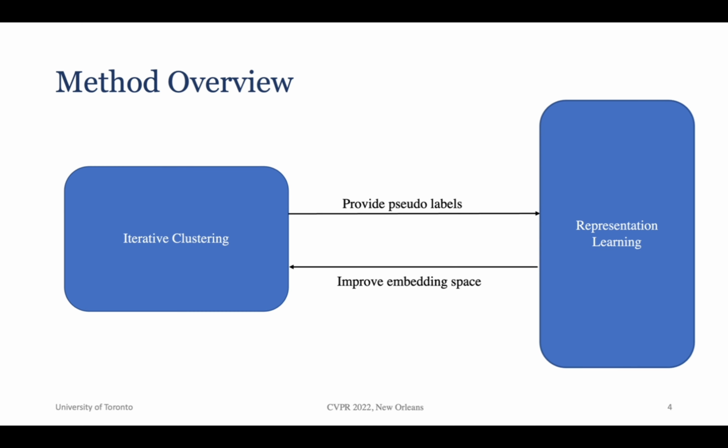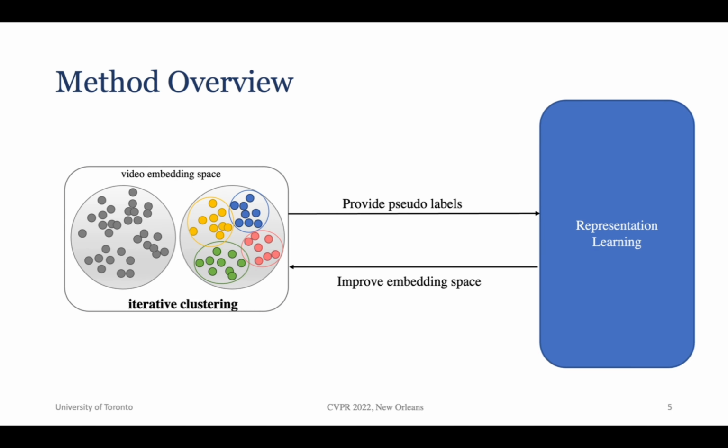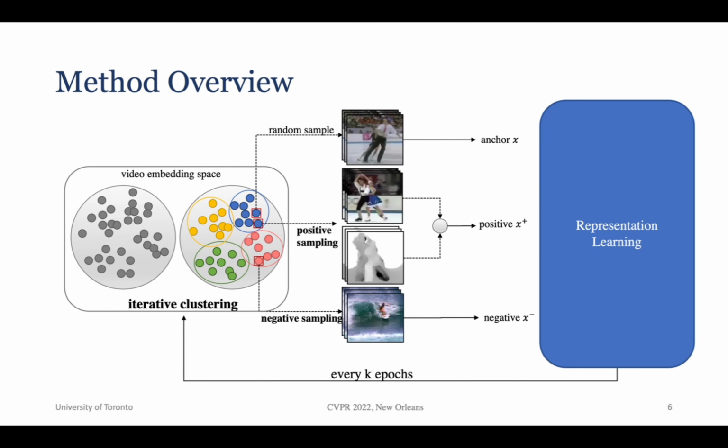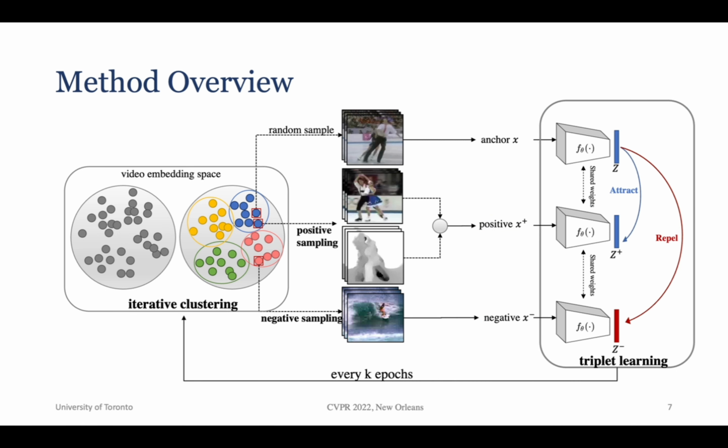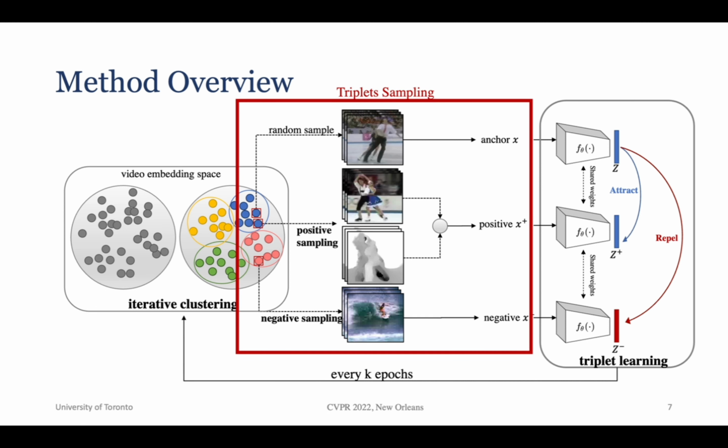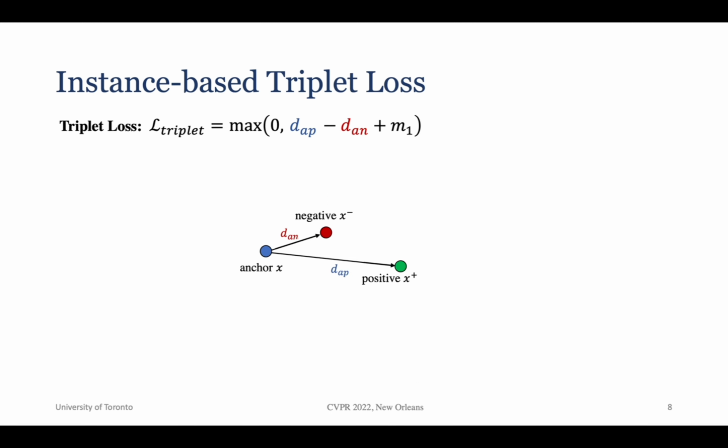To address the gap, we propose our method SLIC, which alternates between a clustering stage and a representation learning stage. First, we perform the Finch clustering algorithm in a feature space. Then we use the clustering results as pseudolabels to construct triplets containing an anchor, positive, and a negative. Then we improve the learned representation using triplet loss. Now, let's examine the triplet loss in detail. By minimizing this loss, we're pushing the negative away from the anchor while pulling the positive closer.